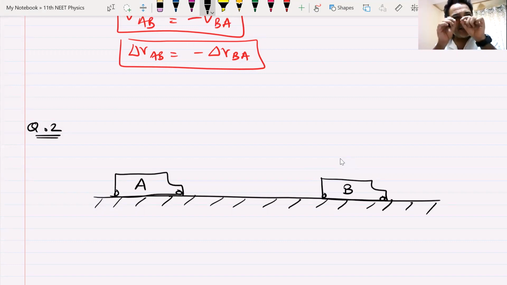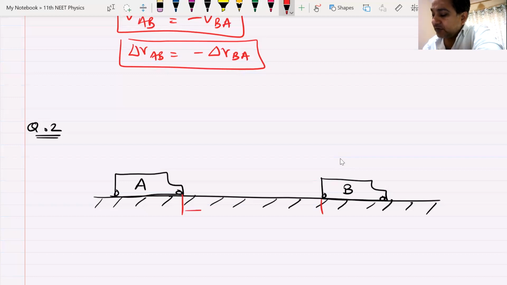So I imagine that these are points. It's always better to draw them as points, but I've just drawn them as a bus so that you understand. So there are 2 buses. Since these are points, I can just tell you that the distance between these 2 buses is 20 meters.